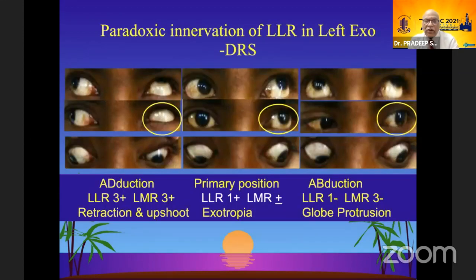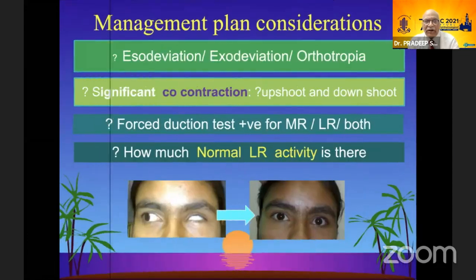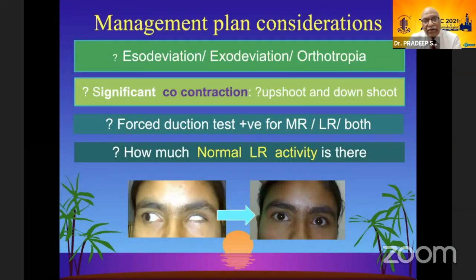So, coming to the clinical part, the paradoxic innervation of the lateral rectus is the basic culprit or problem which we need to address in our management. In our management plan, according to me, we should look at these 4 points. First, look whether it's an esotropia, exotropia, or orthotropia. Secondly, look for how significant the co-contraction is. This you will see on the basis of the retraction, which is the slightest sign, and a marked upshoot and downshoot means there is a severe co-contraction.